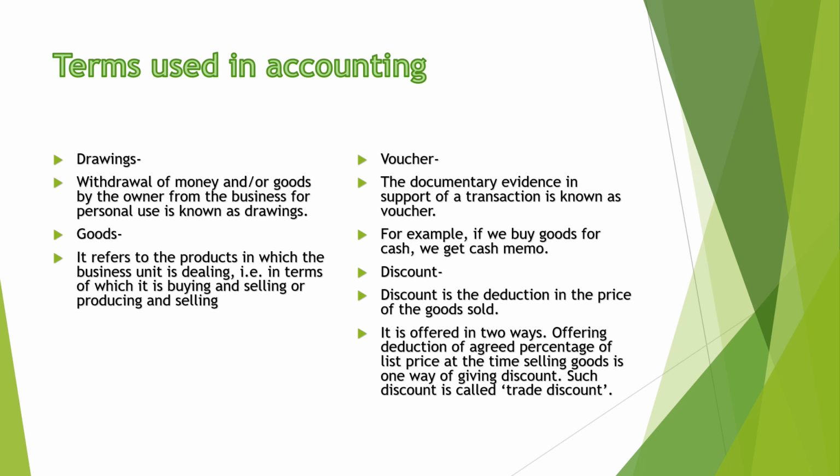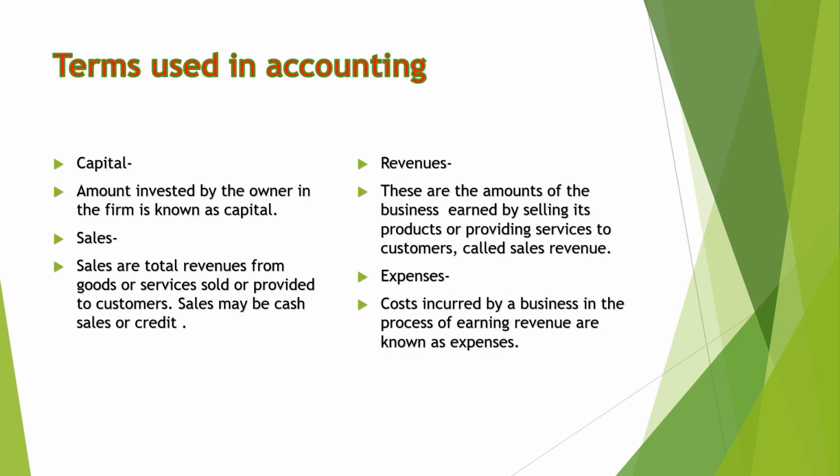Next term is discount. Discount is the deduction in the price of the goods sold. So there are two types of discount. For attracting the payment, we give the cash discount, and for attracting more sales, we give trade discount. Trade discount is directly deducted from the invoice and is not recorded, but the cash discount is recorded in the books.